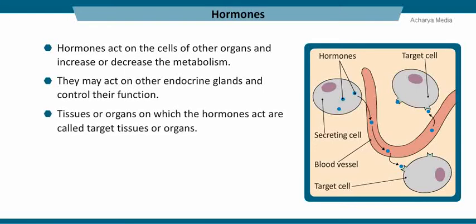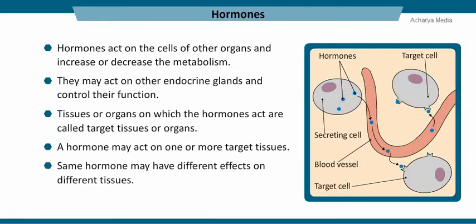Tissues or organs on which the hormones act are called target tissues or organs. A hormone may act on one or more target tissues. The same hormone may have different effects on different tissues. Different hormones may act on one target tissue.